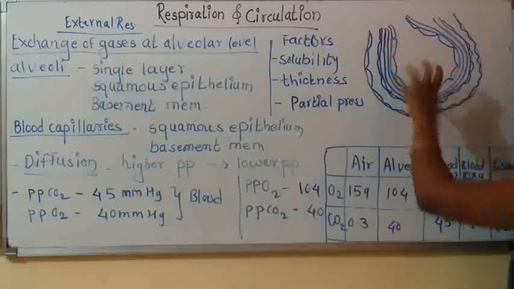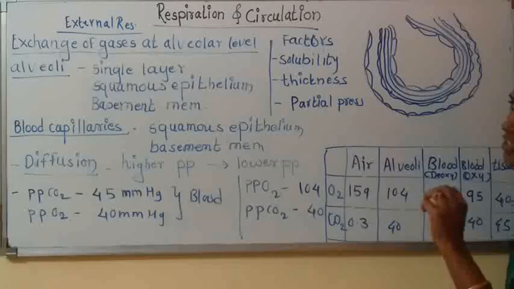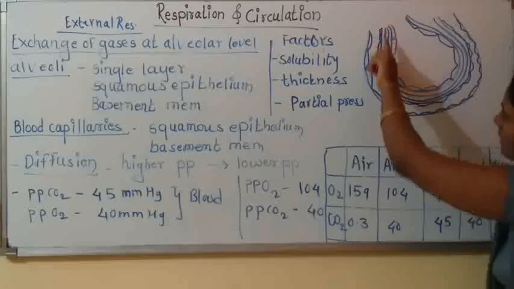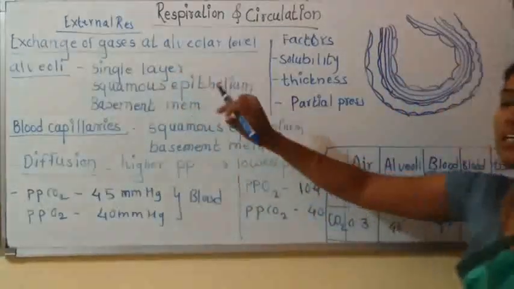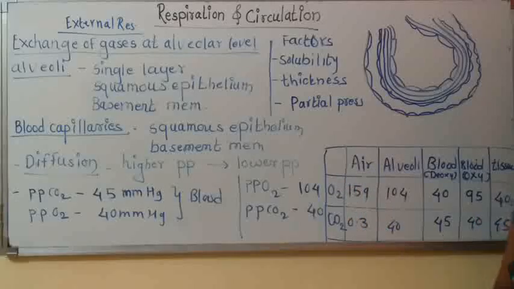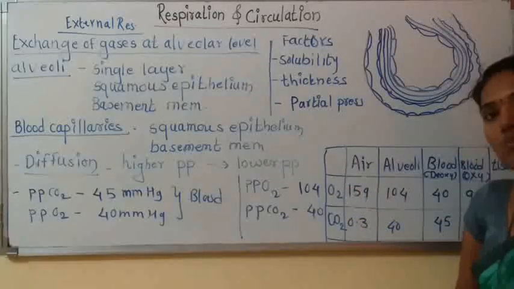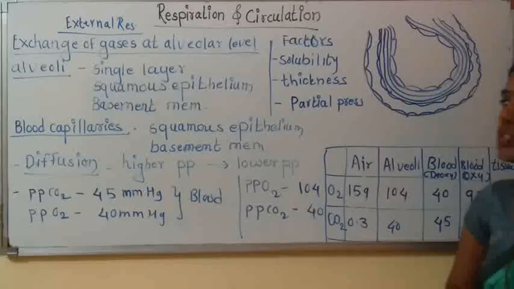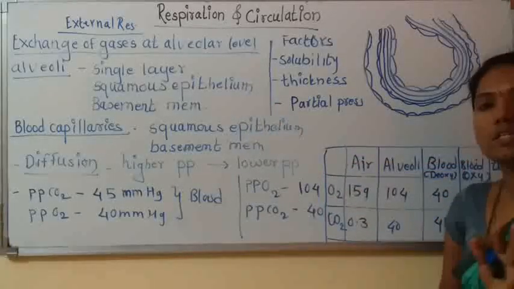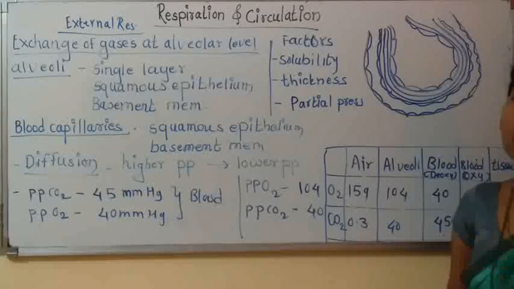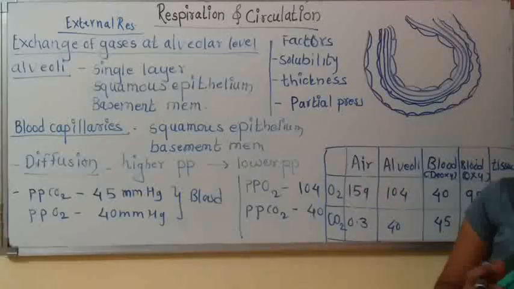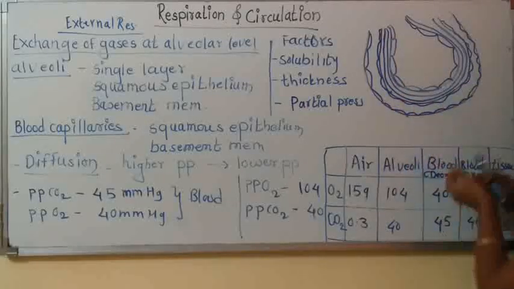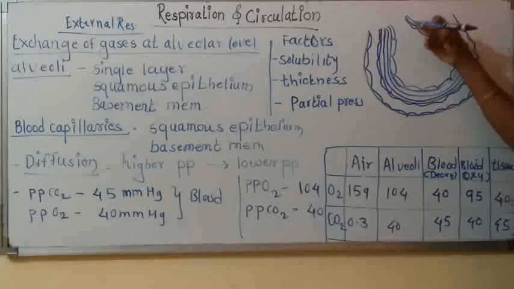See what the structure of alveoli is, because exchange of gases is going to take place through it. In the lining of alveoli there is a single layer of squamous epithelium. All of you know what is meant by squamous epithelium. We have learned various types of epithelial tissue, and squamous epithelium is the thinnest epithelium, and its main role is in the transport of various things. So in the lining of alveoli, this layer is the squamous epithelium.